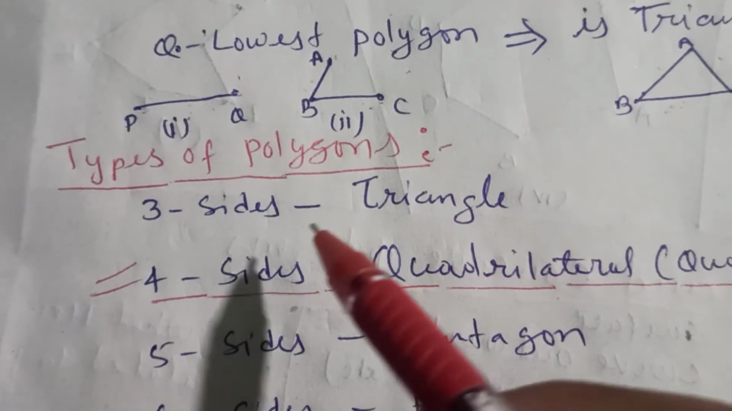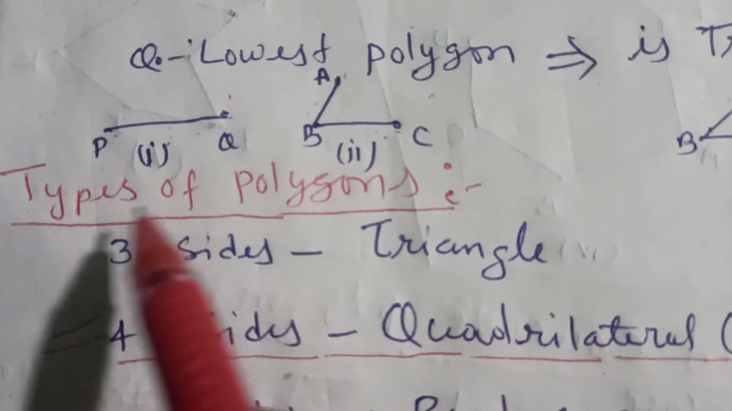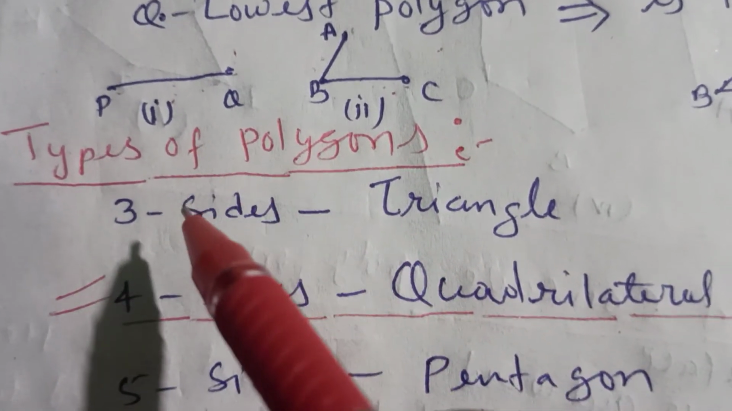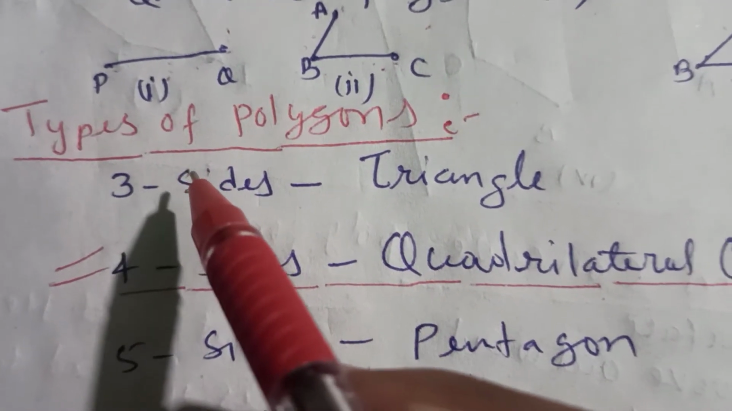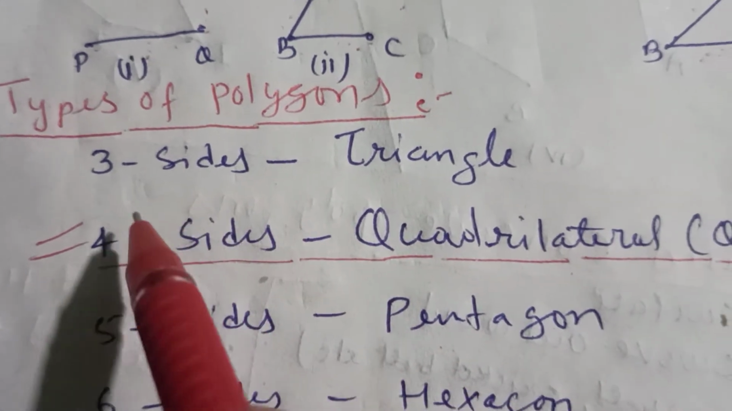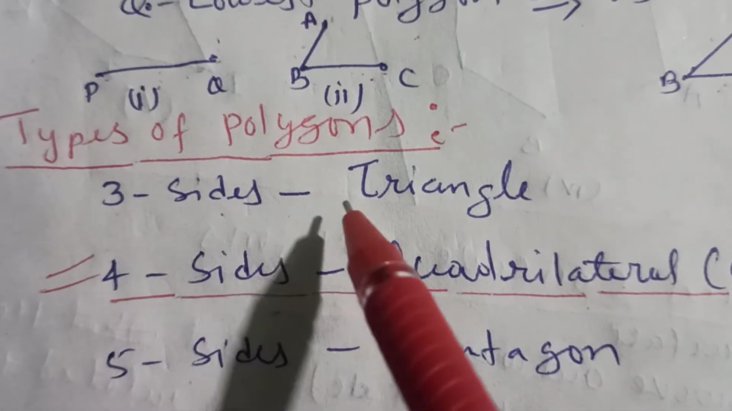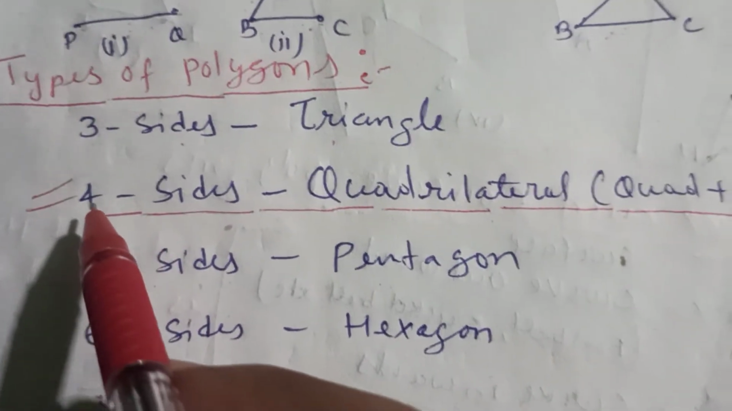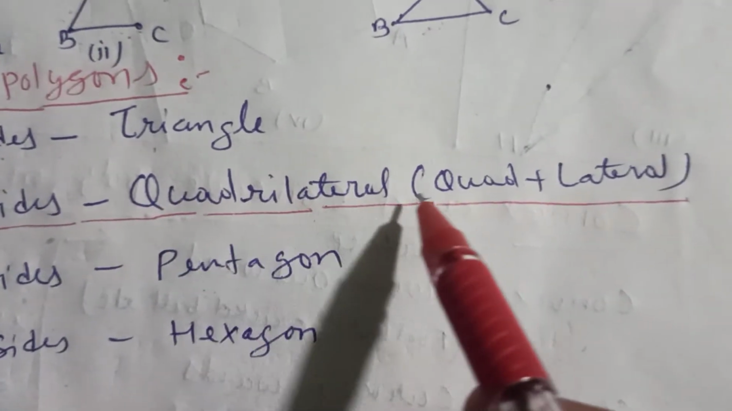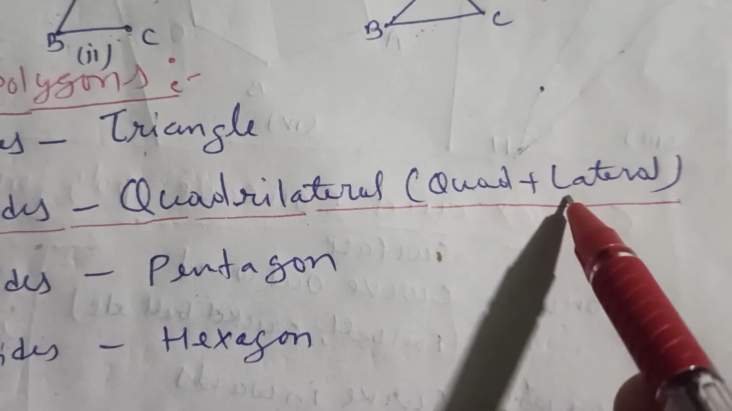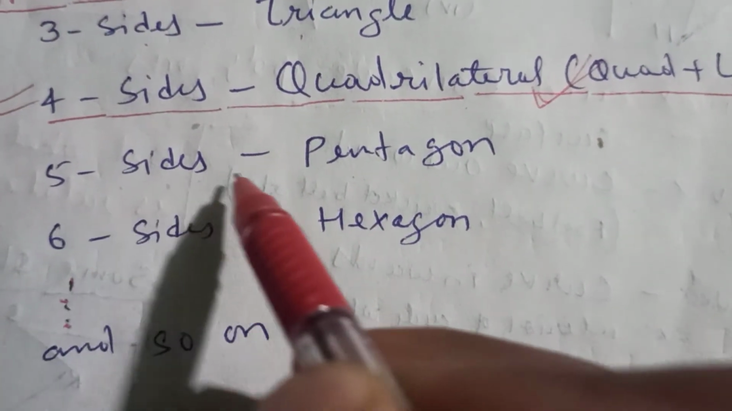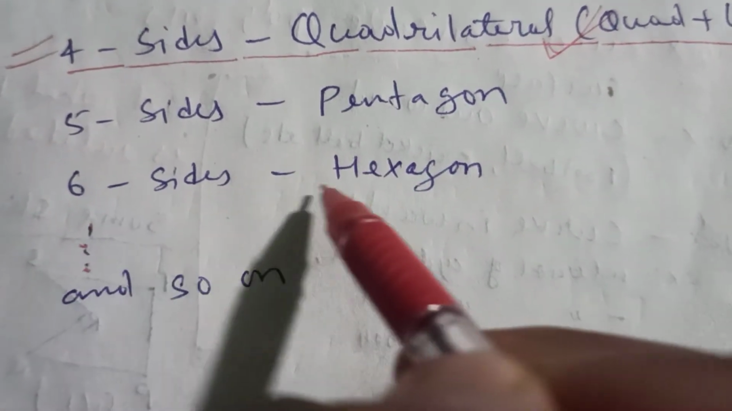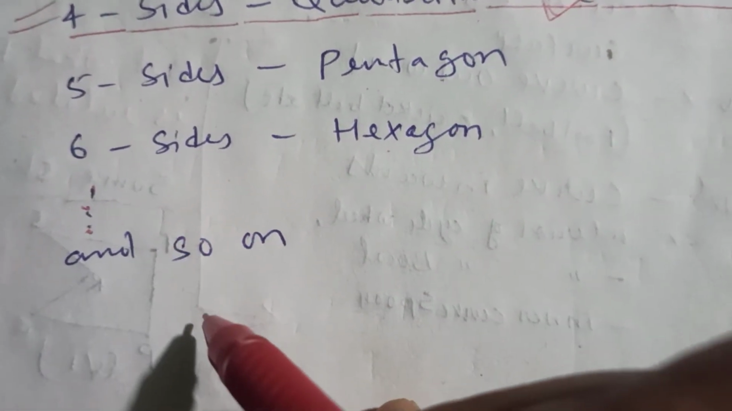Okay, now come to the next topic, the types of polygon. The types of polygon are always on the basis of the number of sides. Now a polygon having 3 sides is called a triangle. A polygon having 4 sides is called a quadrilateral. Quad means 4, lateral means side, which we are going to study in class 8 in this chapter. Again, a 5 sided polygon is called a pentagon, a 6 sided polygon is called a hexagon, and so on.